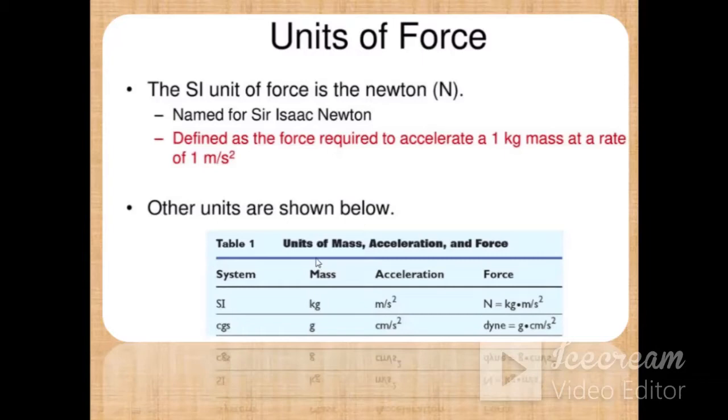A few other units of force that are used: in the CGS system, the unit of force is gram centimeter per second square, or we call it Dyne. And in case of the SI unit, the unit of force is known as Newton, and it is denoted by capital N, not by small n, it is denoted by capital N.